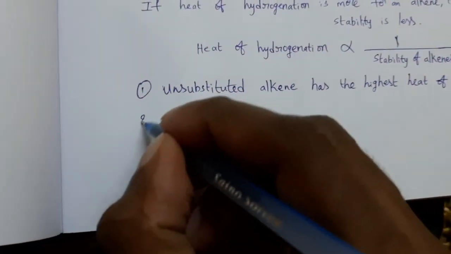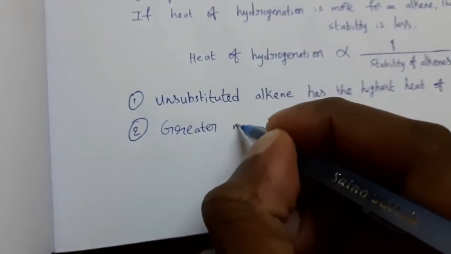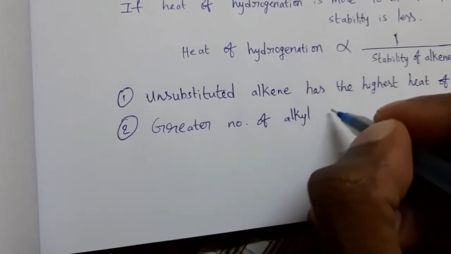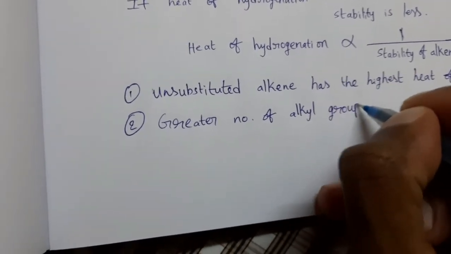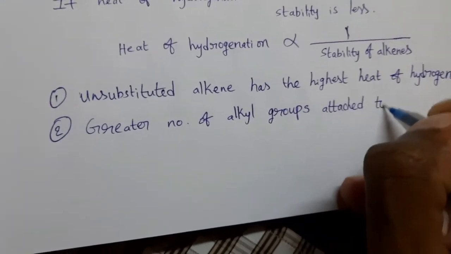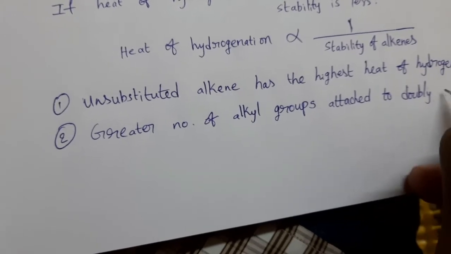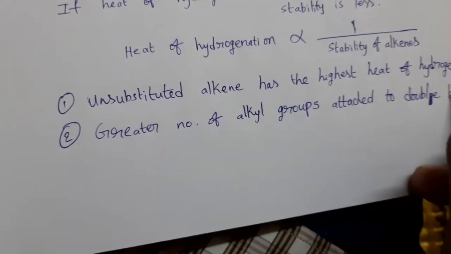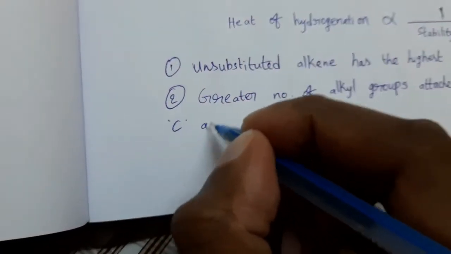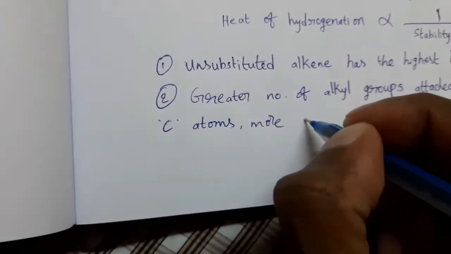See here, second point: the greater the number of alkyl groups attached to double bonded carbon atoms, the more stable is the alkene.